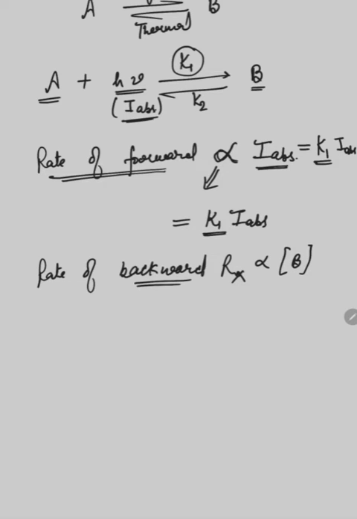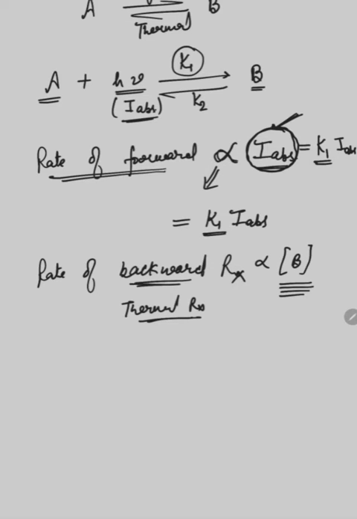Since the backward reaction is a thermal reaction, and thermal reactions follow the chemical kinetics rule, in thermal reactions the rate of a reaction depends upon the concentration of reactants. But in the case of photochemical reactions, the rate of the reaction depends upon the intensity of light which is absorbed by the molecule. So that's why for the rate of the forward reaction we have taken it directly proportional to the intensity of light absorbed.